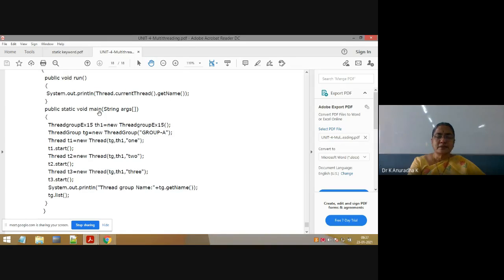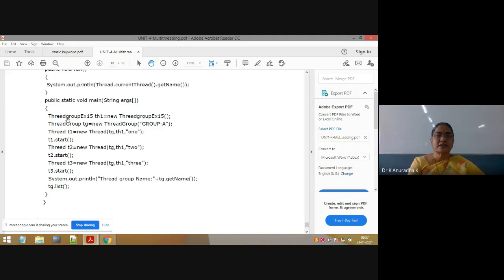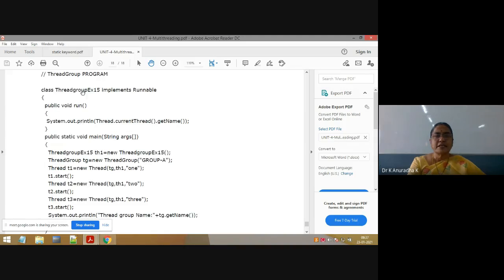Next, public static void main method. Inside the same class I am writing the main method. And now I am creating, follow carefully, here ThreadGroup ex15, the name of the class. For this I am creating the object.